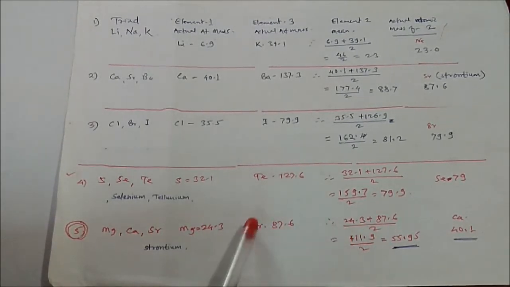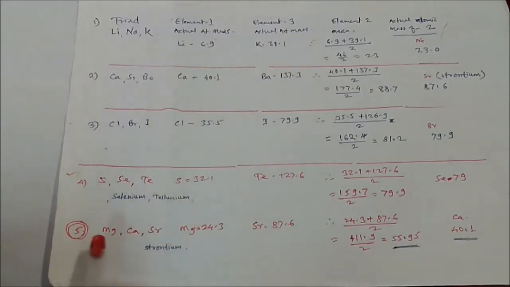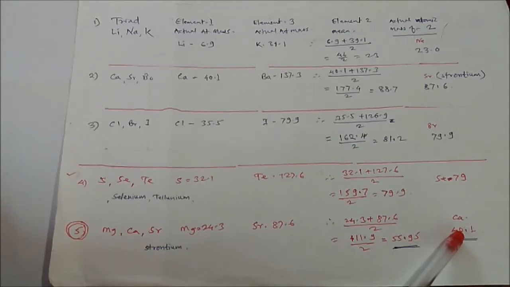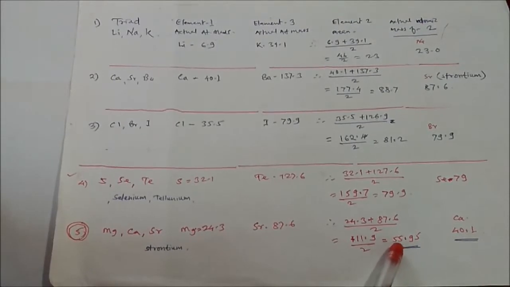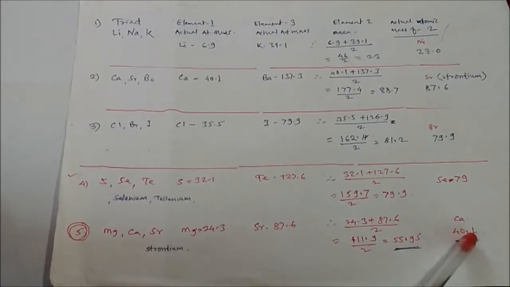The average of these two comes to about 55.95. But the middle element, calcium, has atomic mass about 40.1. Here is a much bigger difference, about 16 numbers, between this 55.95 and this 40.1.